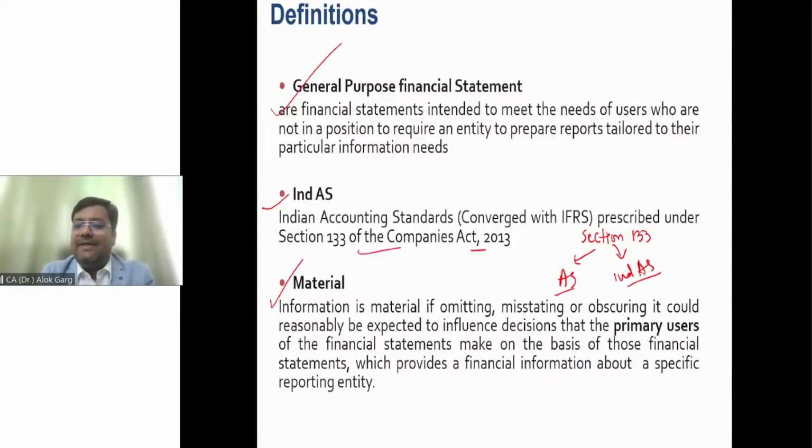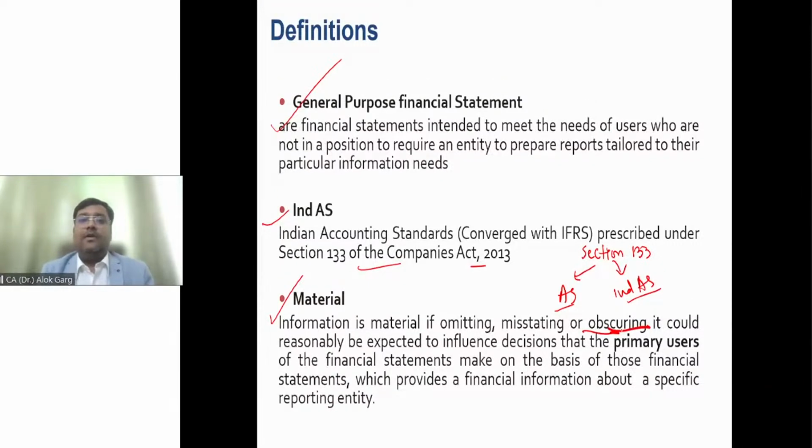Friends, I hope my voice is audible and my voice is clear to all of you. Tell me if you find any problem in my voice. So, Radhika very rightly mentioned, omission means no information, misstatement means wrong information, or obscuring means scattered information. Very rightly mentioned. Great. Thank you. So, C is writing, omission means no information. Misstatement means wrong information. Obscuring means scattered information.